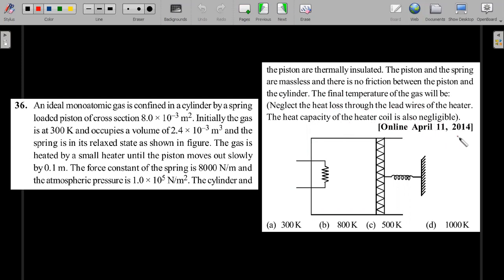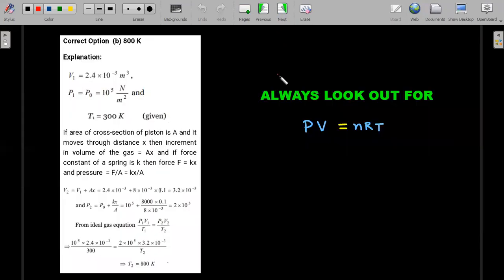I remember the 2014 online paper was one of the lengthiest papers, not difficult, but it took a lot of time for students to actually go through the paper. Okay, so this is one of those questions. You would see such questions in the other chapters from 2014. Remember this year. Okay, right. So let's move forward. Give it a try and only then go ahead with the solution I'm going to provide.